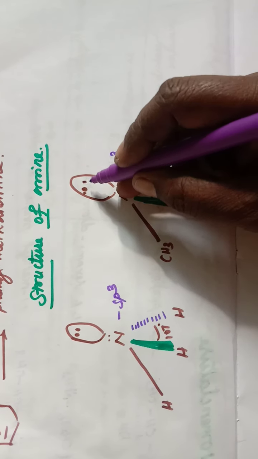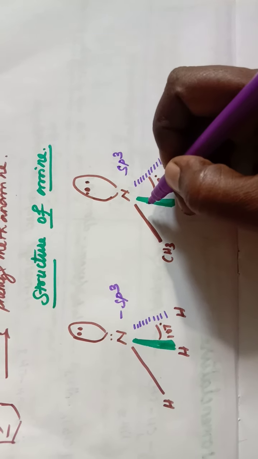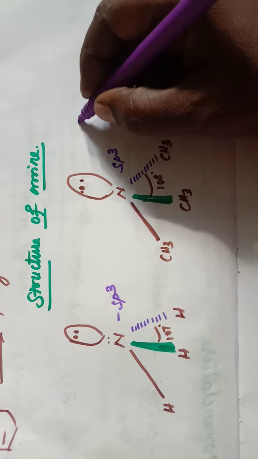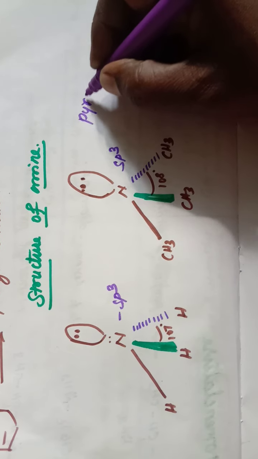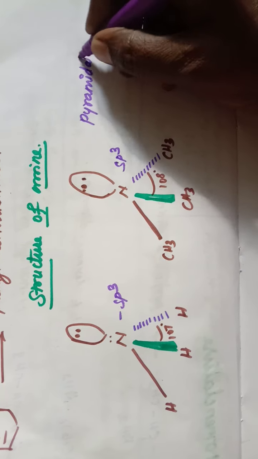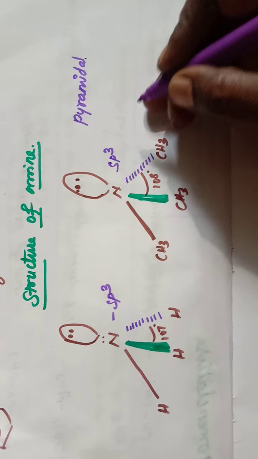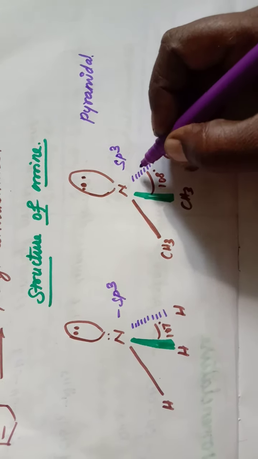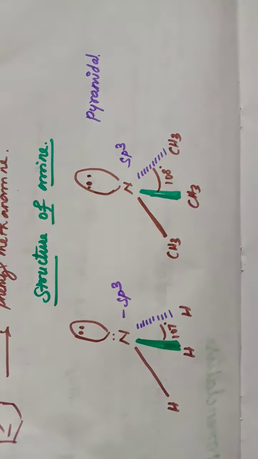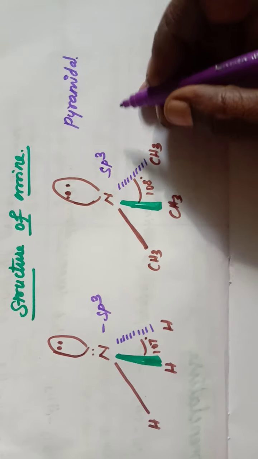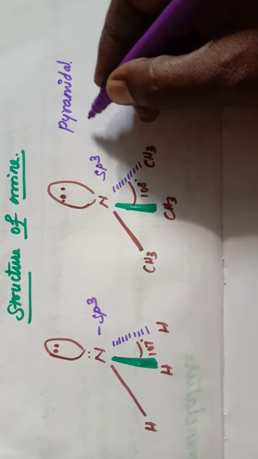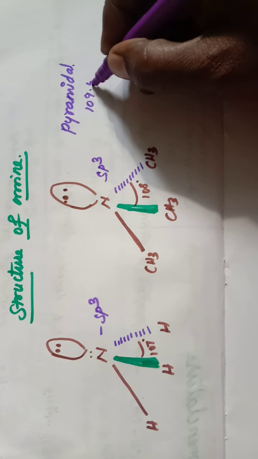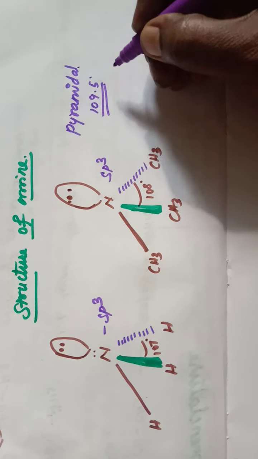Like ammonia, amines also contain an orbital which contains the lone pair of electrons. Due to the presence of the lone pair of electrons, amine compounds get pyramidal geometry. Because of the lone pair of electrons, the bond angle is less than the normal tetrahedral bond angle. The normal tetrahedral bond angle is 109.5 degrees.